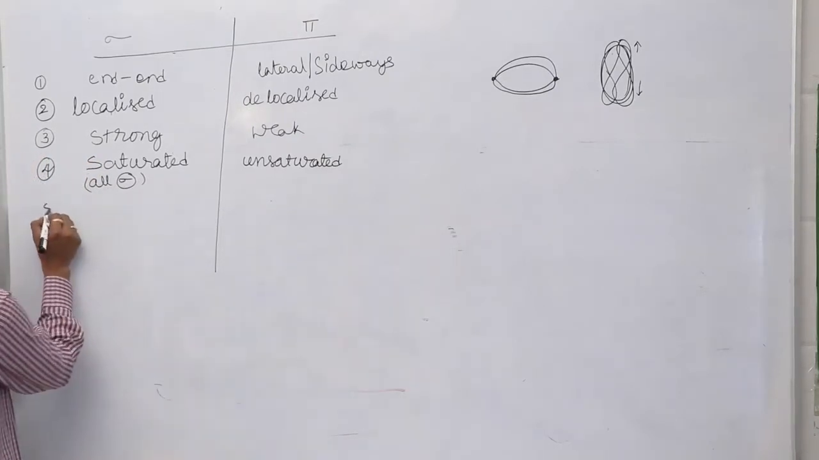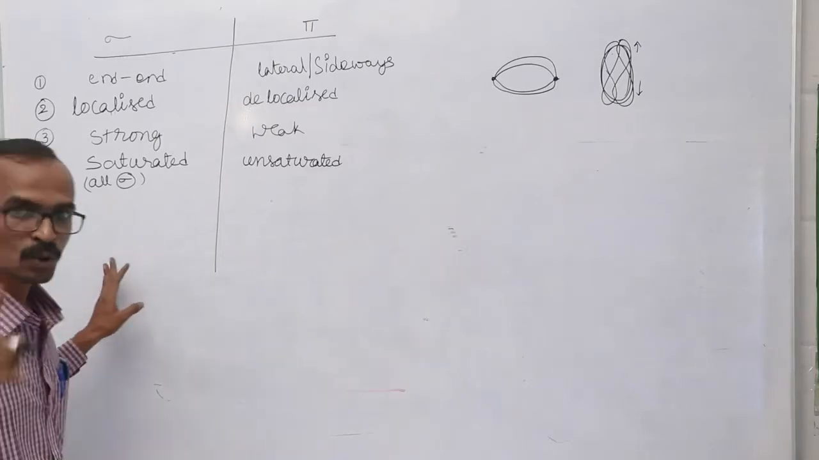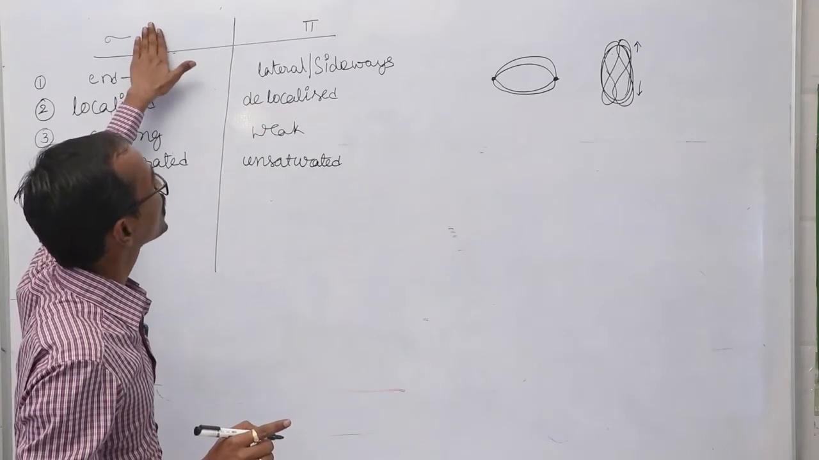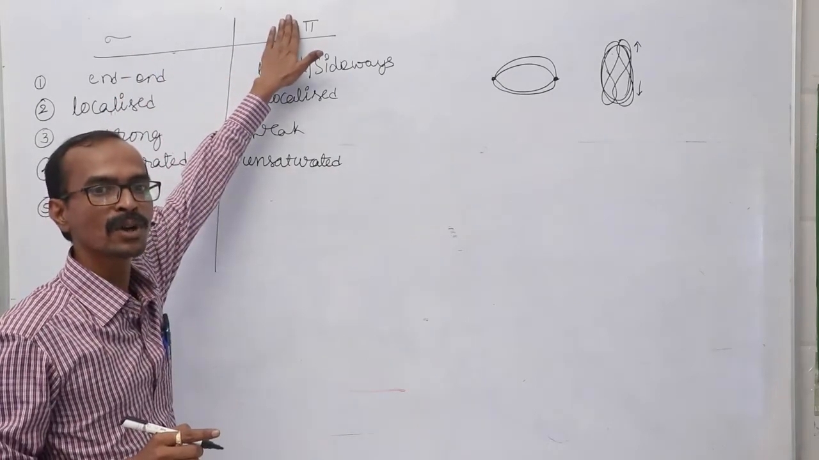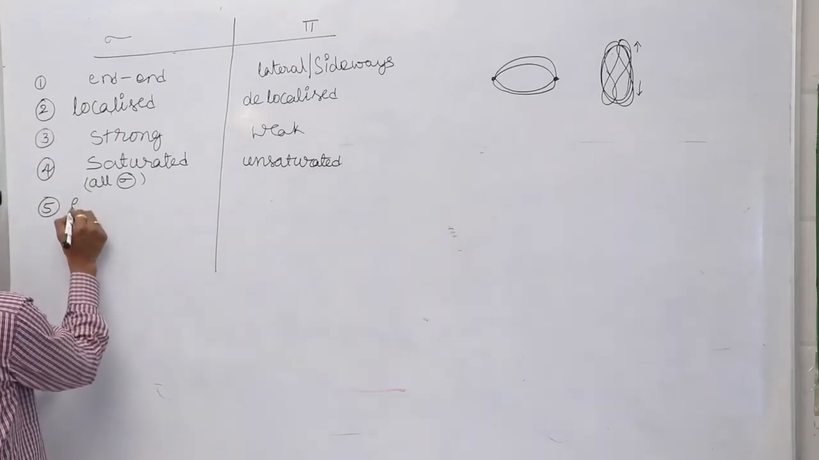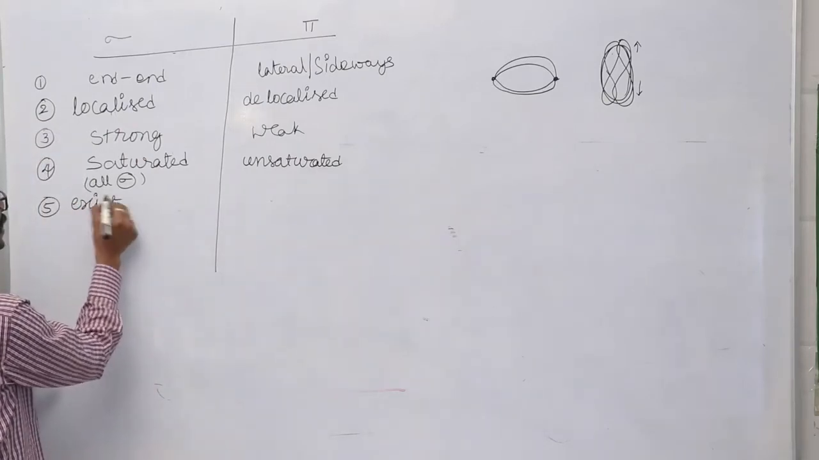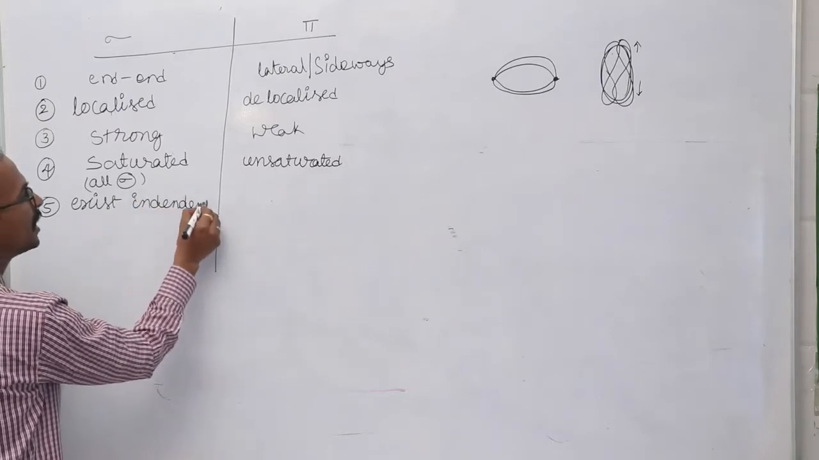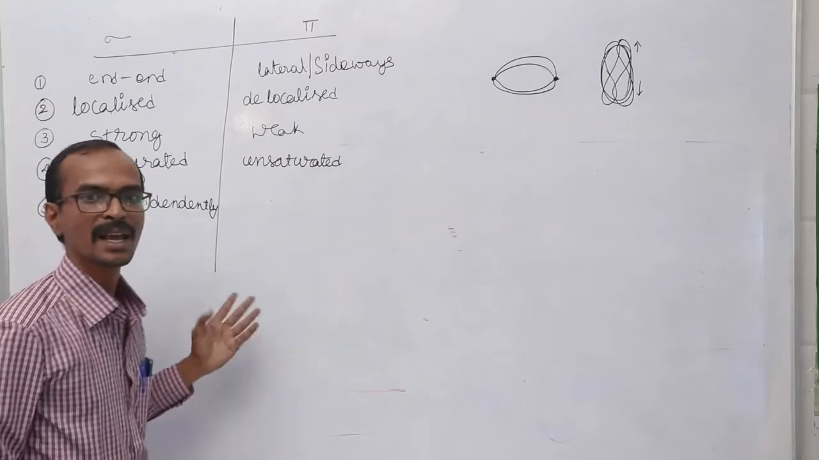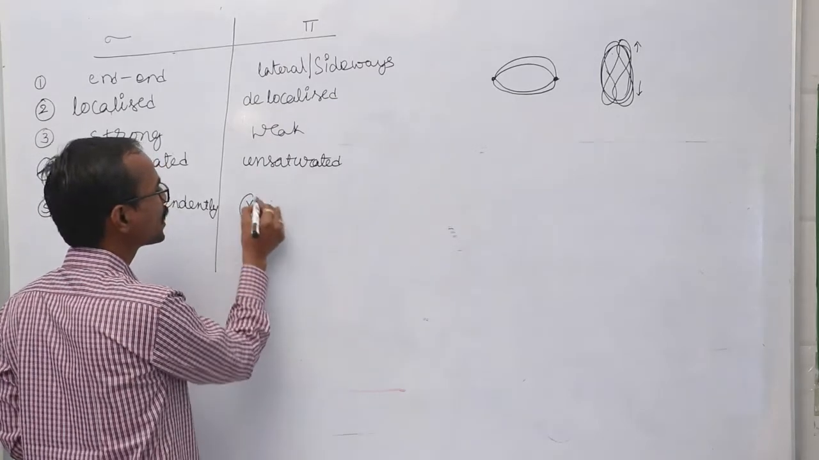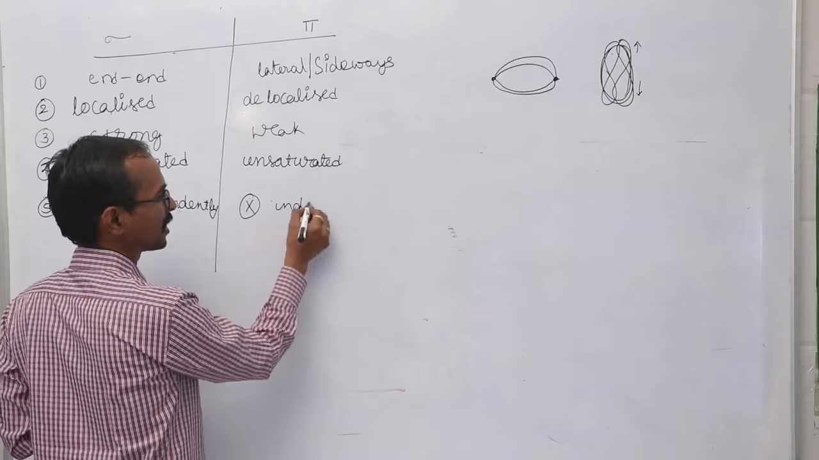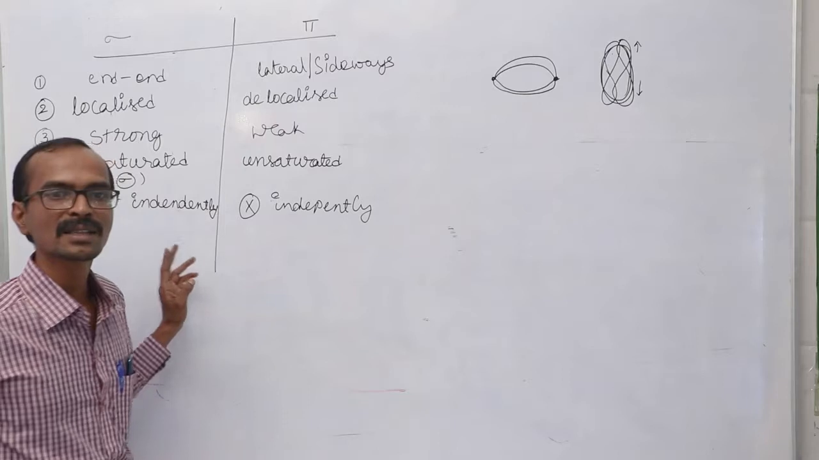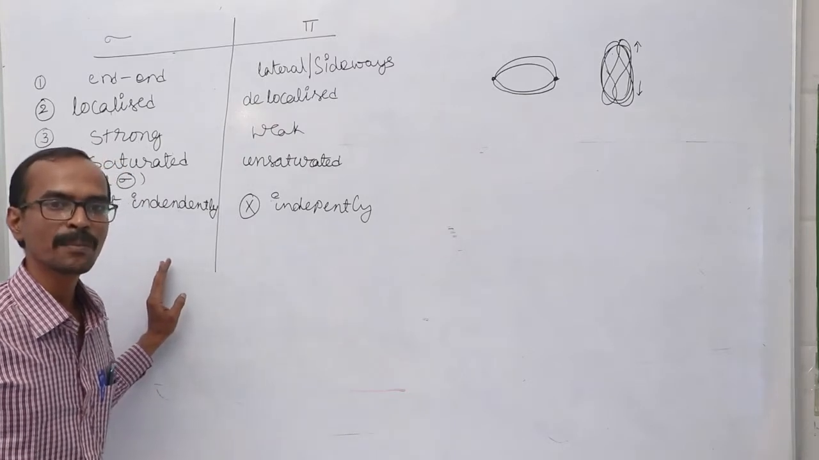And regarding the sigma bond, the most important point you have to remember is that a pi bond is formed only after the formation of a sigma bond. That means a sigma bond can exist independently, whereas a pi bond cannot exist independently.